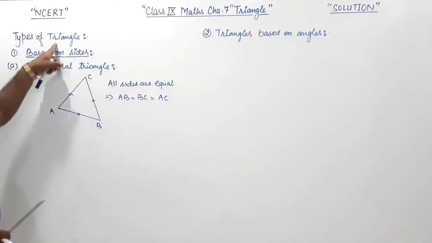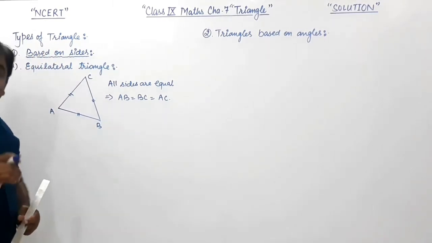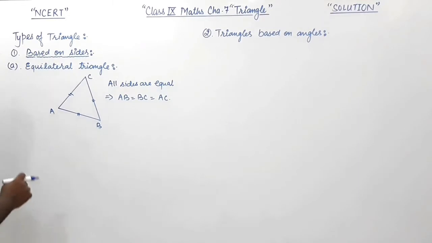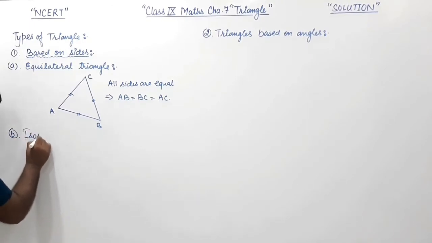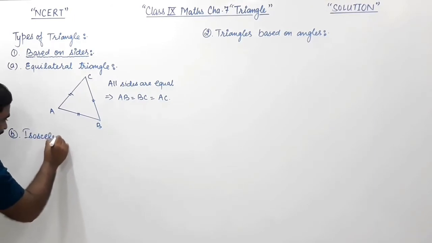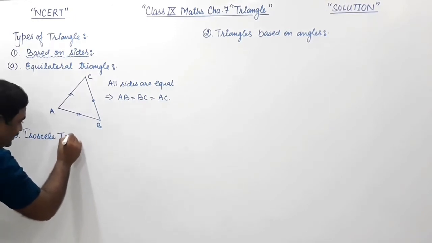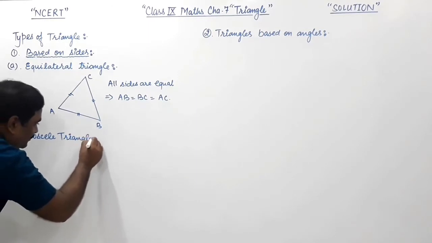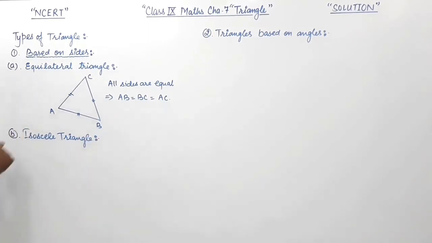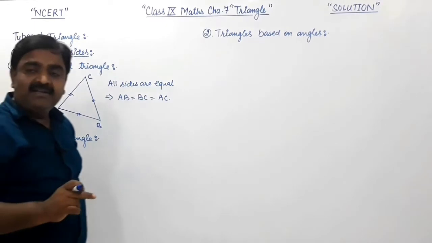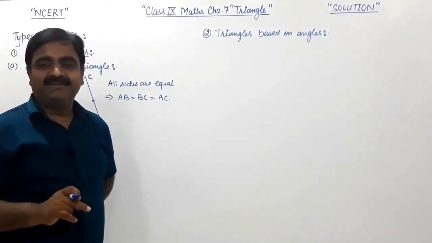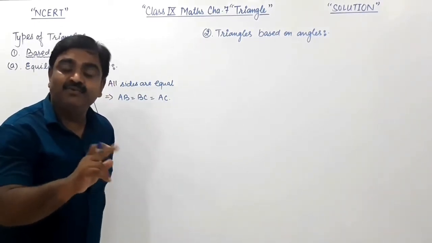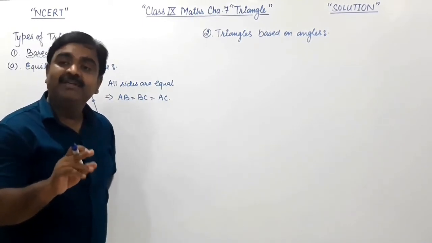Next, the triangle based on sides is the isosceles triangle. This is the second type of triangle based on sides. Right, now let us understand what is an isosceles triangle. A triangle in which 2 sides are equal, not all 3.